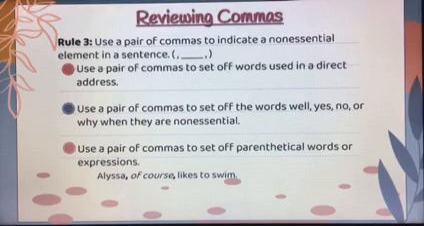Alyssa, of course, likes to swim. Okay, if you just said Alyssa likes to swim, it still makes sense. But the "of course" gives a little extra oomph to your sentence. Of course, por supuesto, she likes to swim.